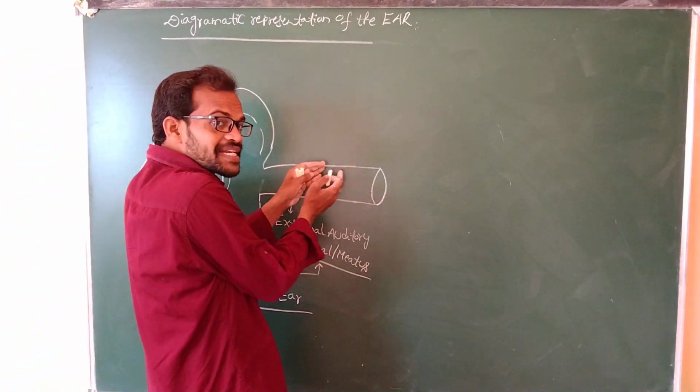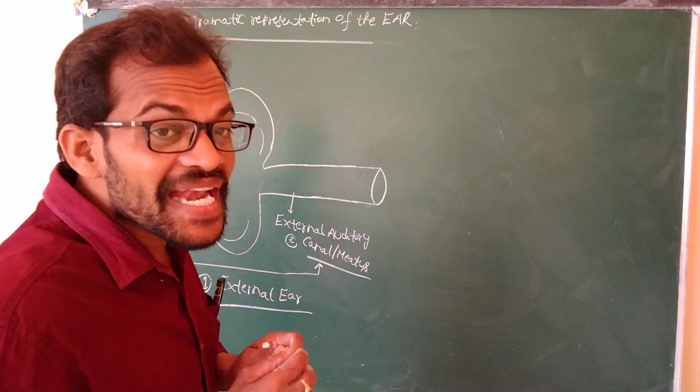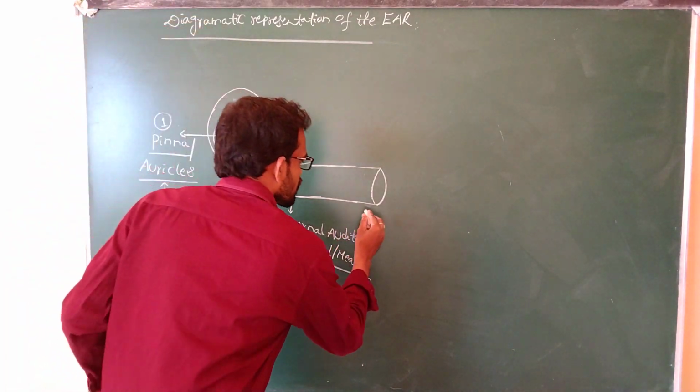This external auditory meatus opens into the tympanic membrane, or eardrum.